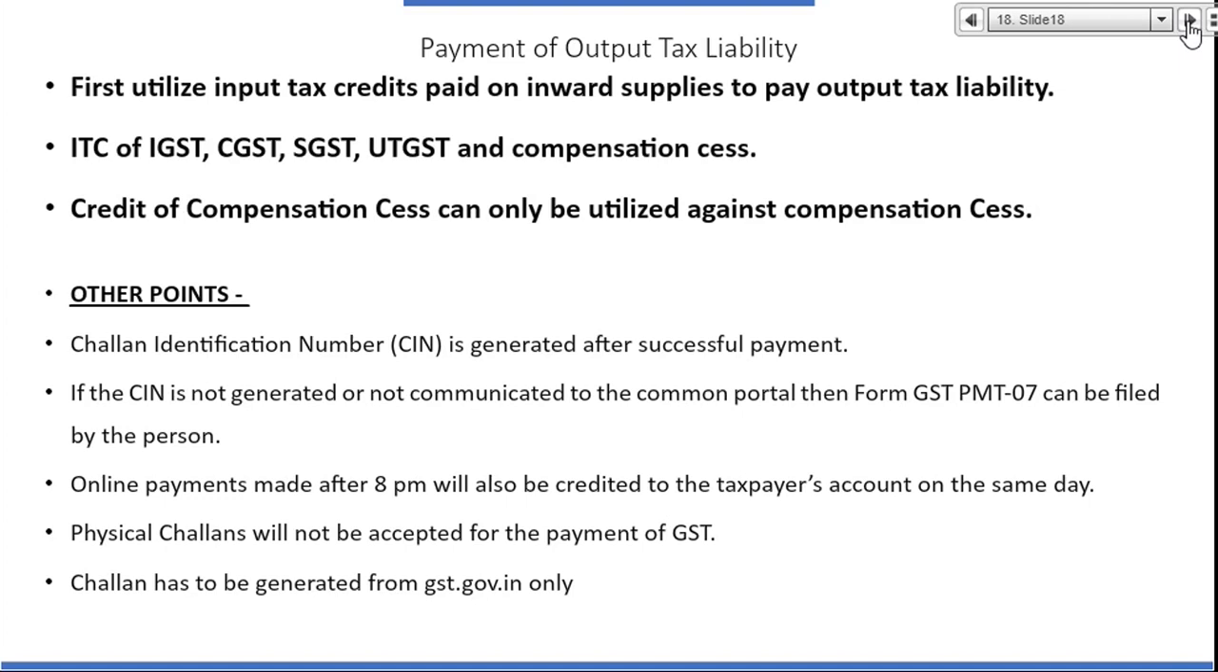Once you generate a challan, you will get a SIN, your challan identification number. If the challan identification number is not generated, you can file a form called GST PMT 07. Up to 11:59 PM also, if you pay, it will be created on the same day, right? There is no concept of physical challan in GST. You have to have online challans, and challan will only be generated through the GST portal, gst.gov.in, right?